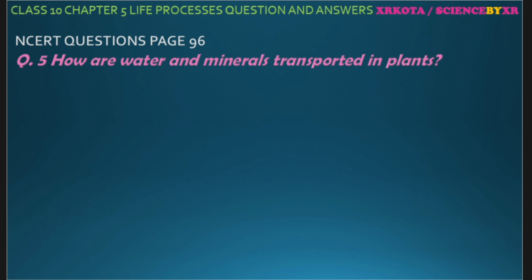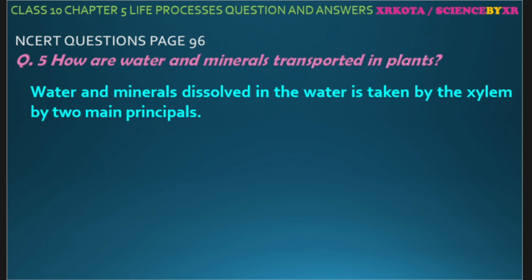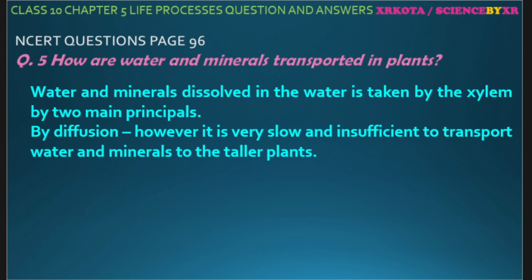Okay. Fifth question. How are water and minerals transported in plants? Minerals dissolved in water are taken by the xylem to all the parts of the plant by 2 principles. First, by diffusion, which is a very slow process and may not be sufficient. It is very slow and insufficient to transport water and minerals to all parts of the plant, especially taller plants.